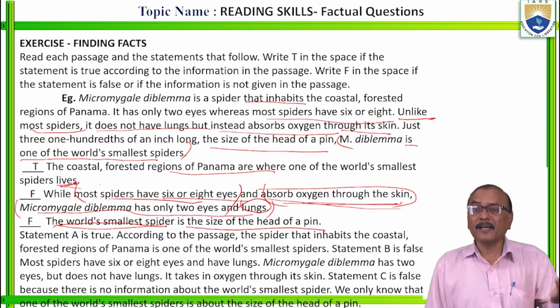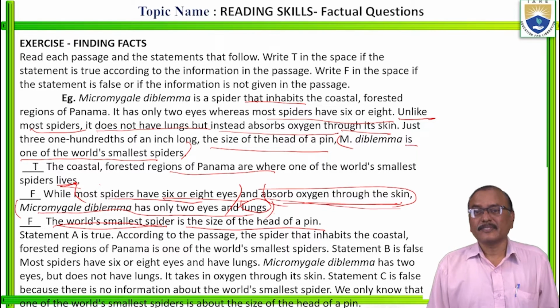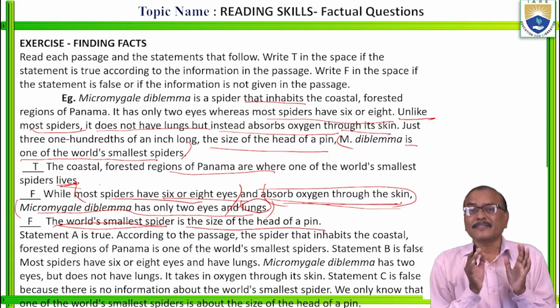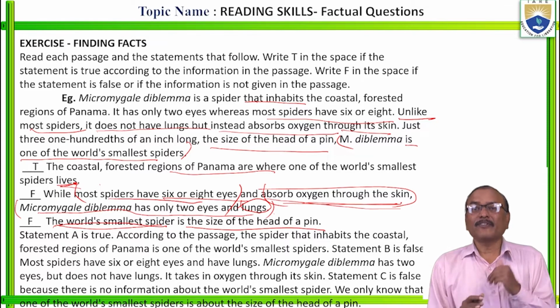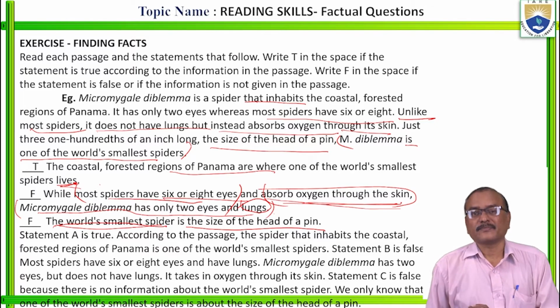It is one of the smallest spiders, but not the world's smallest spider. So you must know the difference between the smallest spider and one of the smallest spiders.